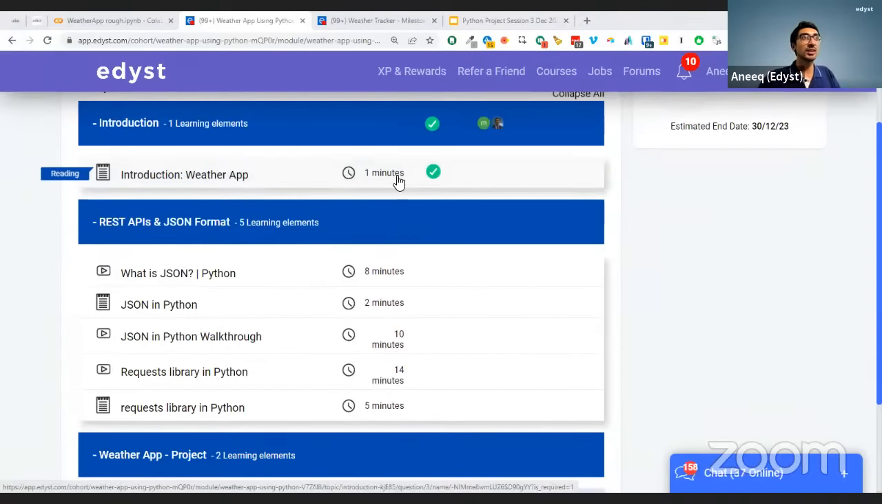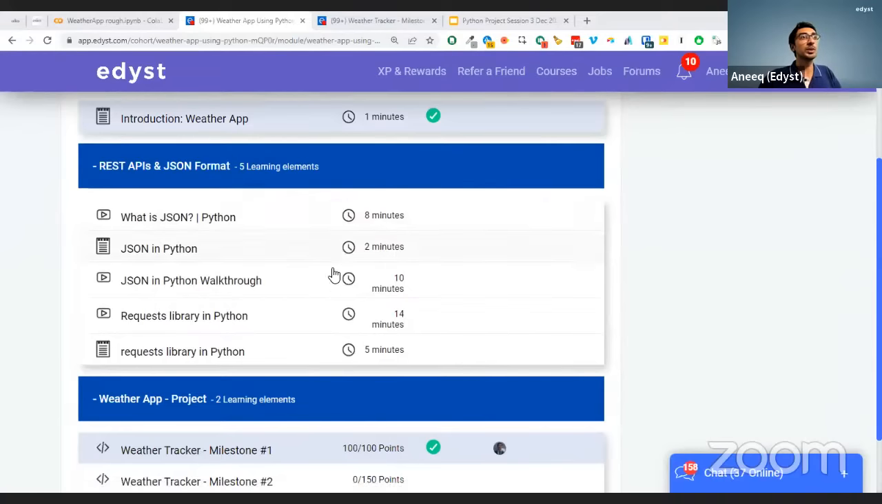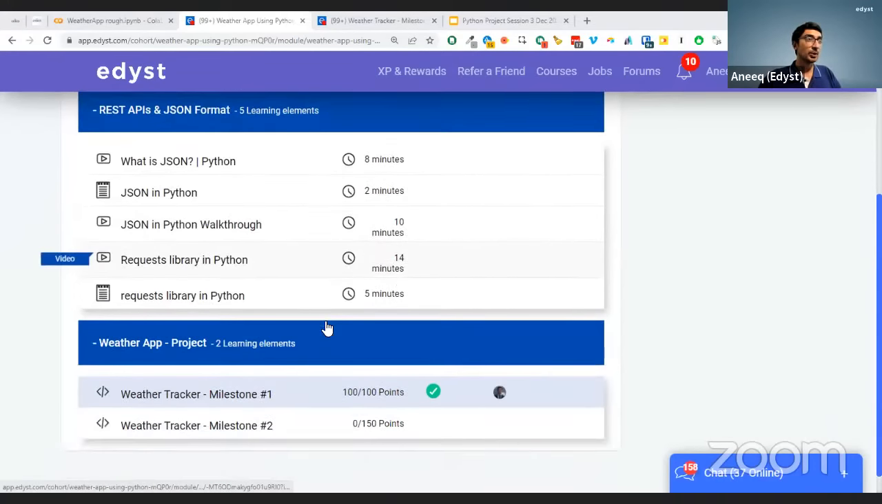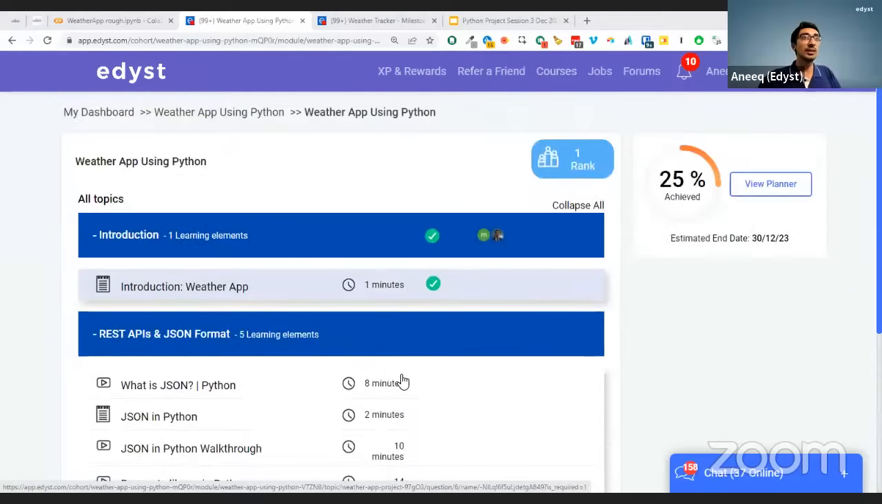My key is already exhausted. I'm purposely not generating a new key because you'll steal that also. So just use a new key and you'll get it. You can go through the JSON and Python tutorials and then finally do the 2 milestones. The code for this will be available here.